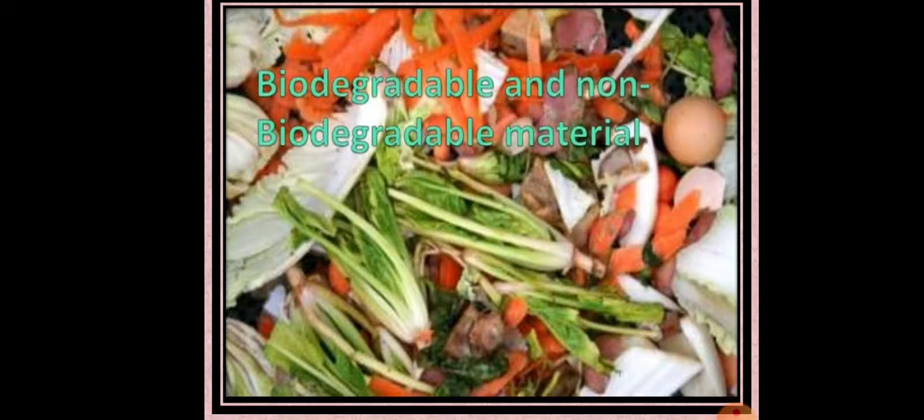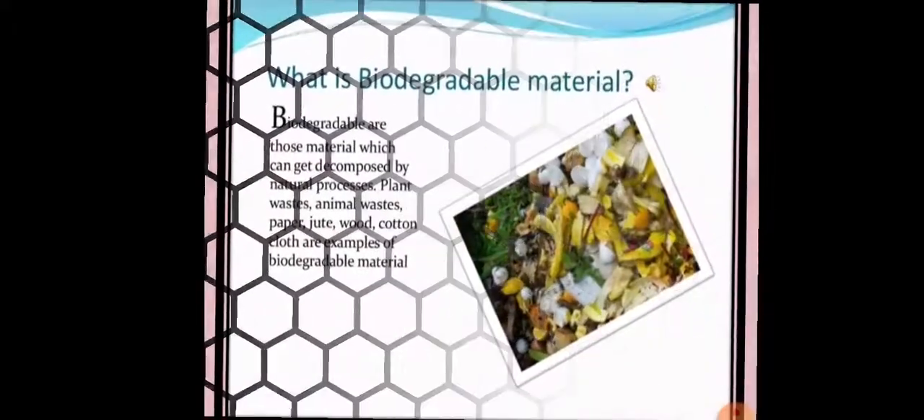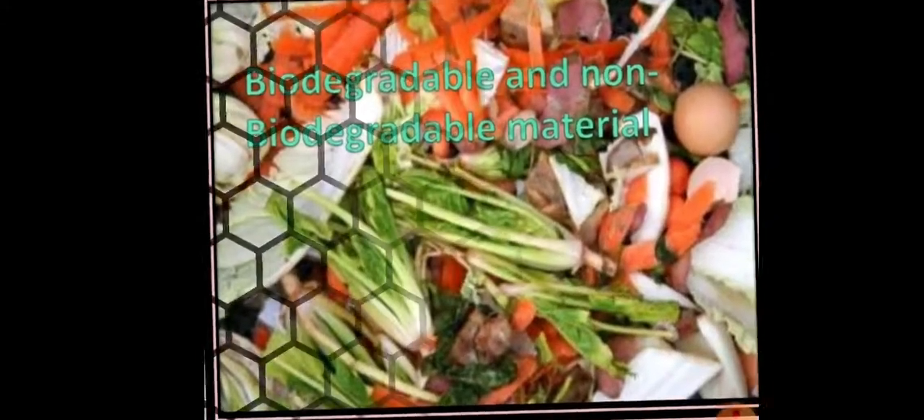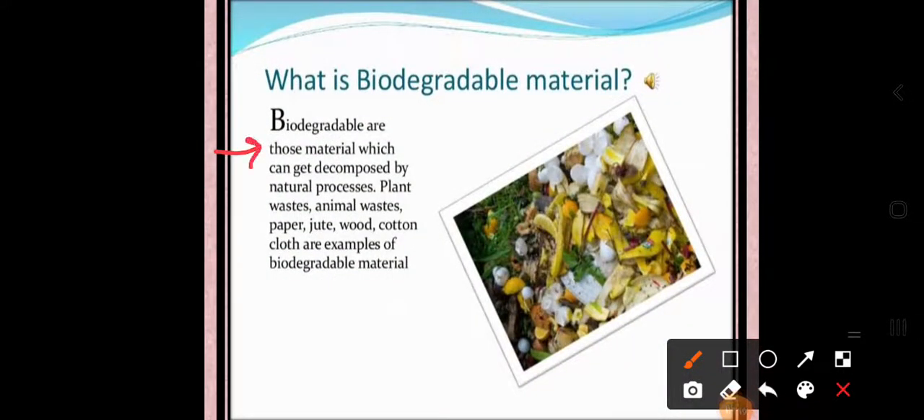In this image you can see lots of peels of vegetables and leaves of vegetables. You can see the use of biodegradable substances. For getting another use of these substances, we use this process, that is biodegradable. Biodegradable materials, as we have discussed, are those which can get decomposed by natural process. So what are the examples? Plant waste, animal waste, paper, jute, wood, cotton clothes are examples of biodegradable materials.